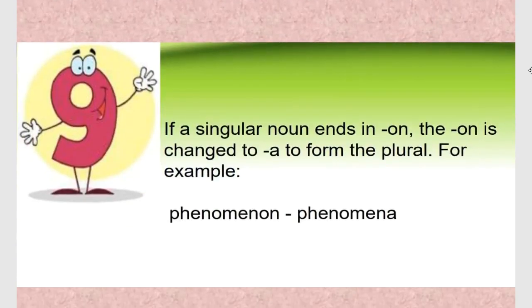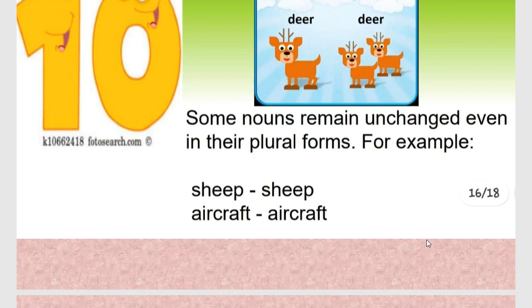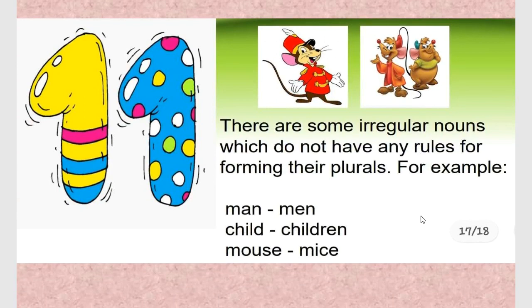Next we come to this: if a singular noun ends with on, then that on changes into a. There are some nouns which remain unchanged even in their plural form, like deer, deer, sheep, sheep, aircraft, aircraft. And there are some irregular nouns which do not follow any rule to form their plurals. For example, man, men, child, children, mouse, mice.